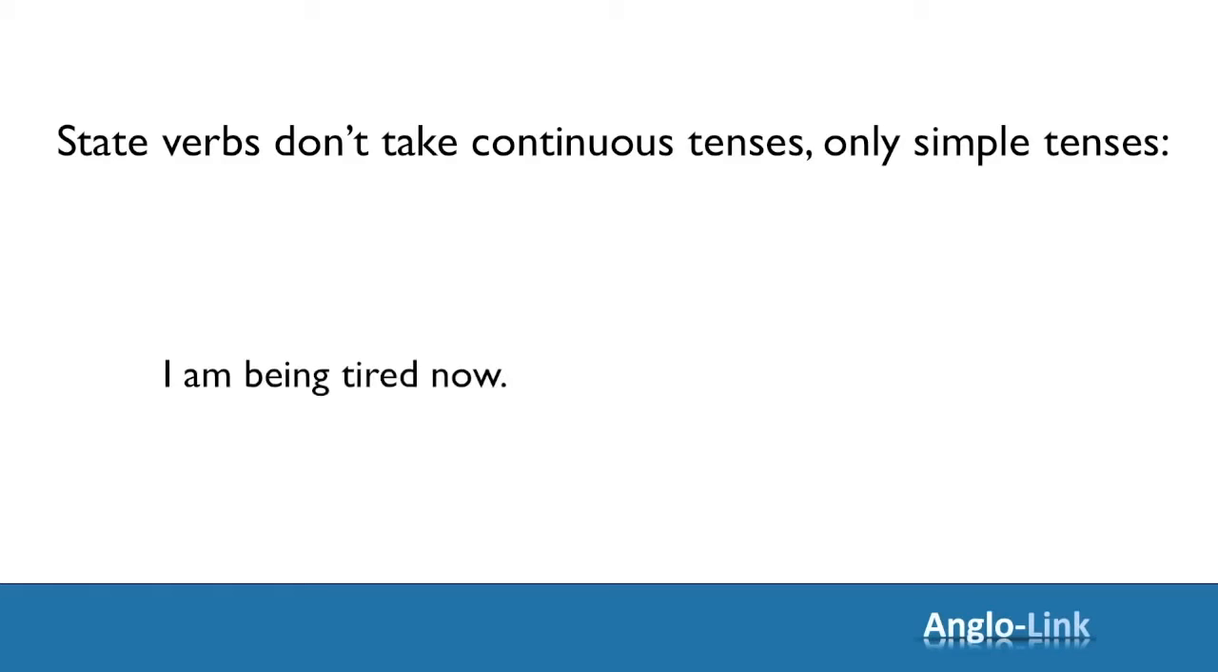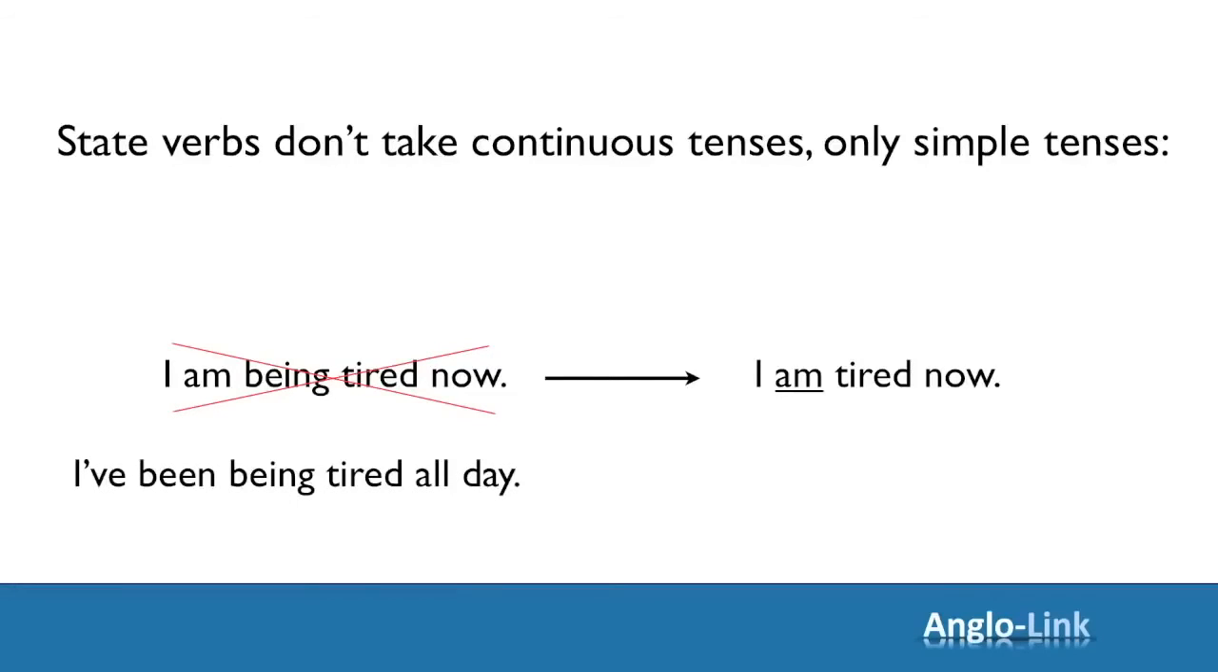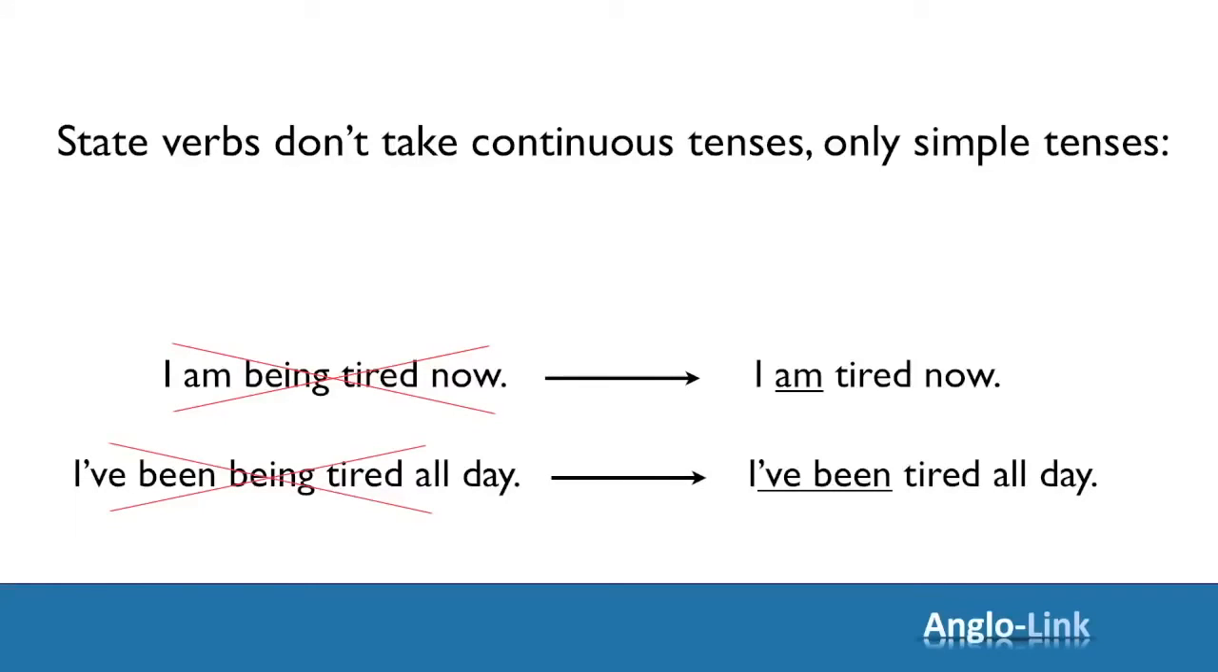For example, let's look at the verb to be. I'm being tired now. Doesn't sound right, does it? Because it's a state verb. We only use simple tenses with state verbs. So I'm being tired now changes to I'm tired now. Or I've been being tired all day sounds really strange. Again, because the verb to be is a state verb. Keep it to a simple tense. In this case, present perfect simple. I've been tired all day.